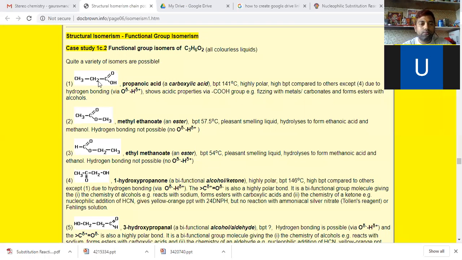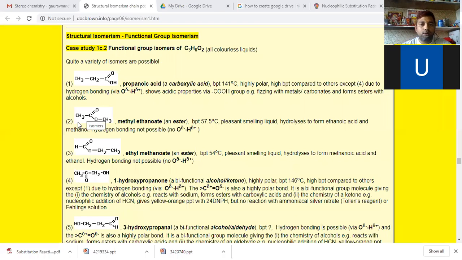Propanoic acid. It is a carboxylic acid. C3H6O2. It is propanoic acid, the first isomeric form of C3H6O2. We are discussing functional group isomers.